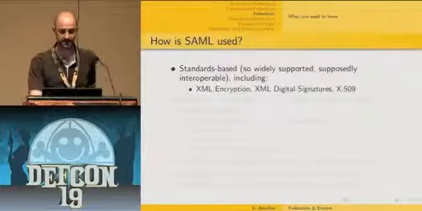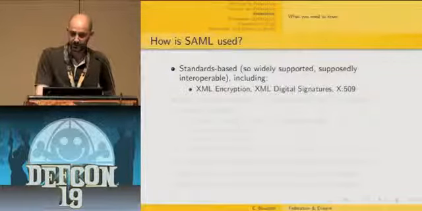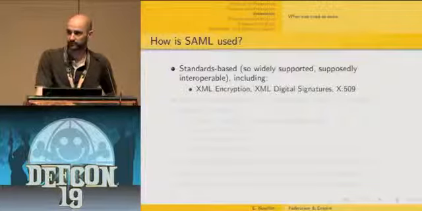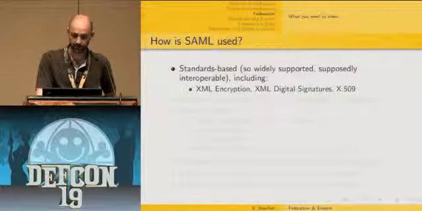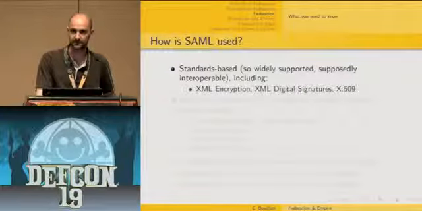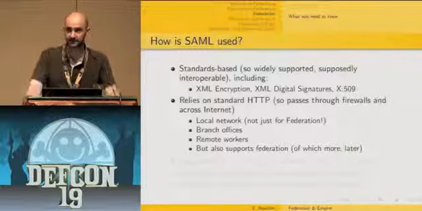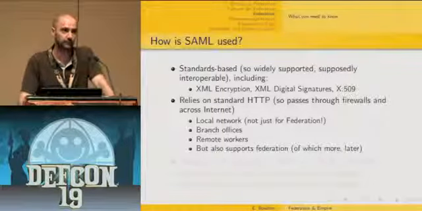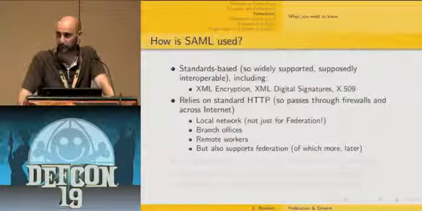So how is SAML used? SAML is standard-based, so widely supported and supposedly interoperable between implementations. And the underlying standards include XML encryption, XML digital signatures, and X509 for certificates. It heavily relies on HTTP for conveying the SAML assertion through the network, so that easily goes through firewalls.